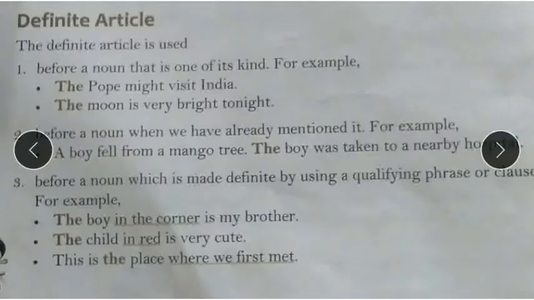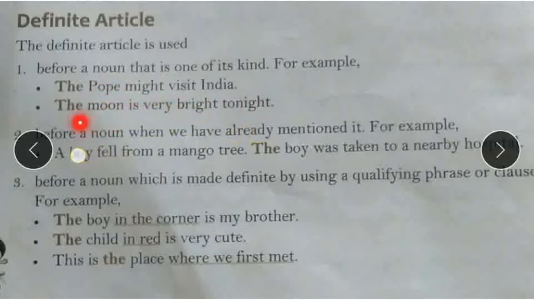Let's discuss the book page. Here are 12 rules to identify or to use the definite articles. First, before a noun that is one of its kind. For example, the Pope might visit India. So here Pope is the noun and we are talking about that particular Pope who will come to India. That's why the is used. The moon is very bright tonight. We are talking about that particular moon which is very bright today.